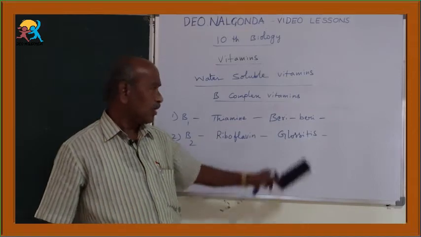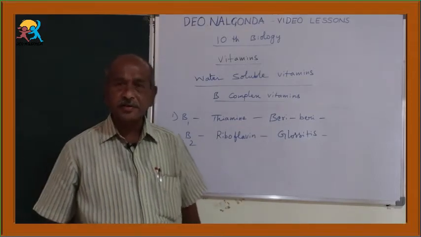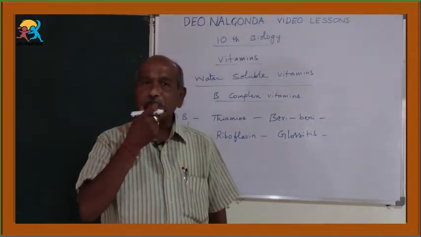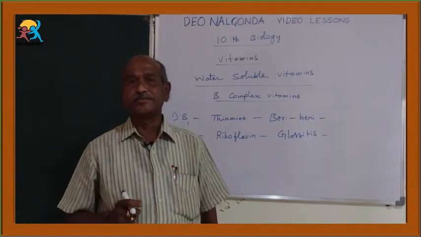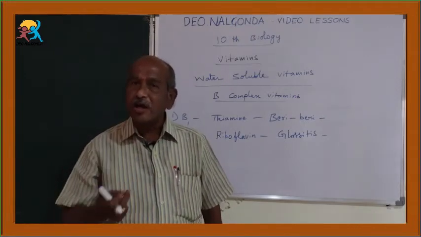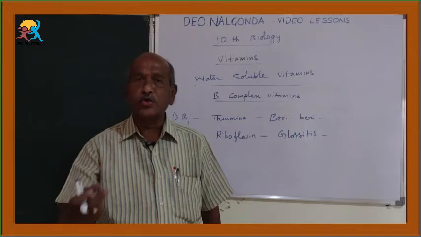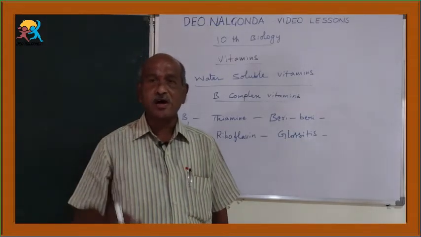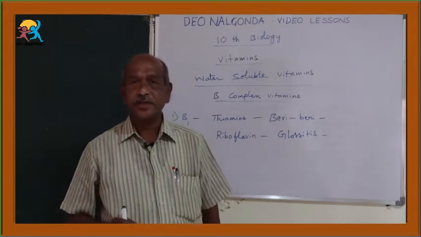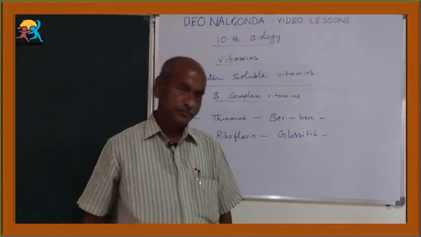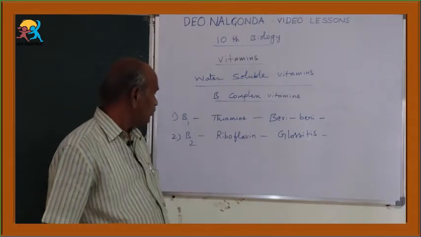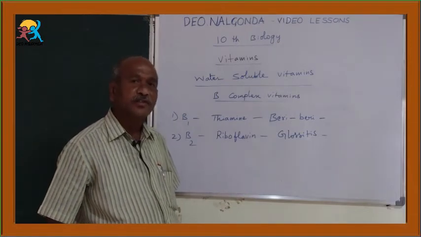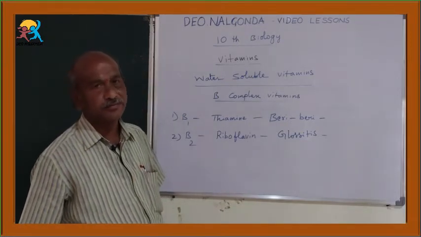Once again, what are the characters of glossitis? The corners of the mouth can be cracked. Then the tongue becomes red and sore. And photophobia, can't see the light, and scaly skin. These are the characters of B2 vitamin deficiency, riboflavin.